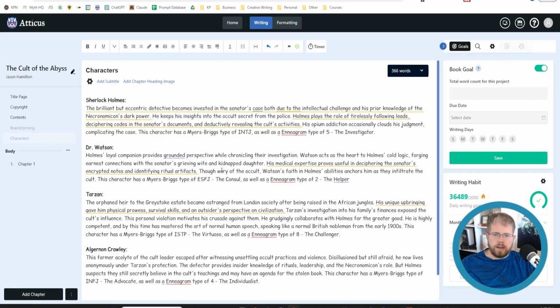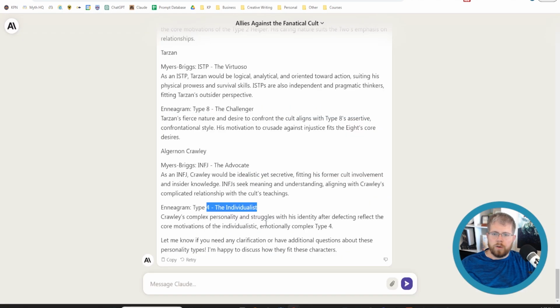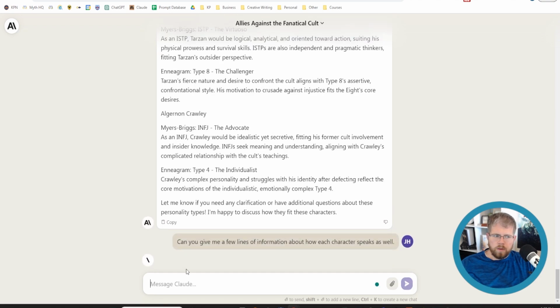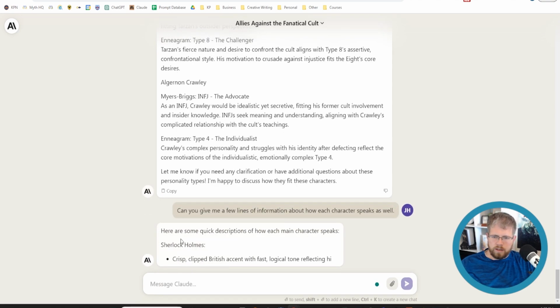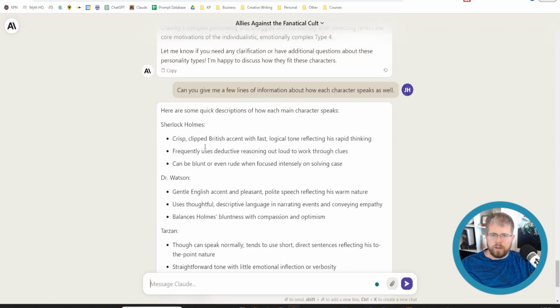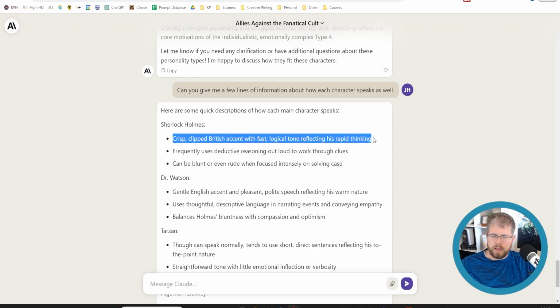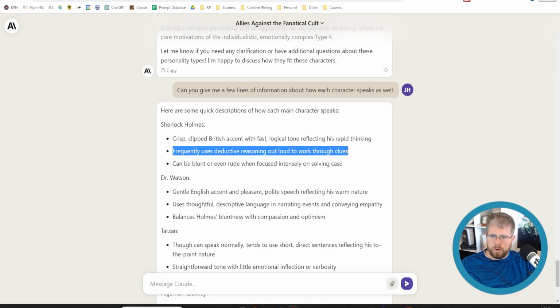The last thing that we want to include on here is information about how each of these characters talks. So we can just say something like, can you give me a few lines of information about how each character speaks as well? You can start out with this. There's a good chance it's going to be a little bit general. All right, it actually gave me some pretty good things here, like a crisp, clipped British accent with a fast, logical tone reflecting his rapid thinking. That works for Sherlock. Frequently uses deductive reasoning out loud to work through clues. Okay. We can use that.